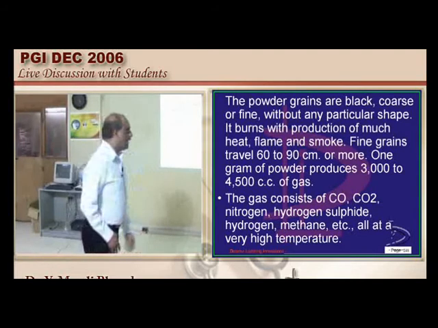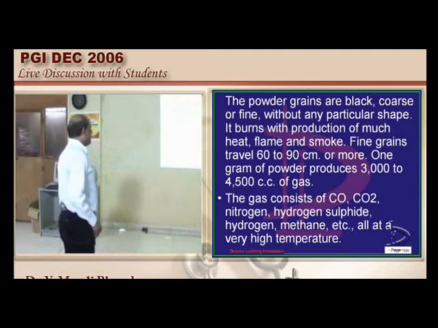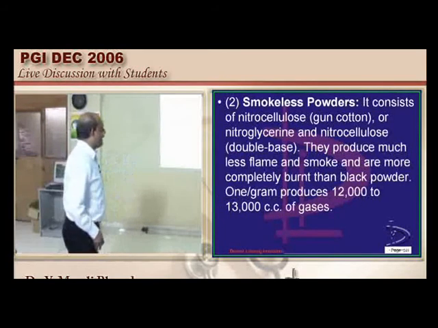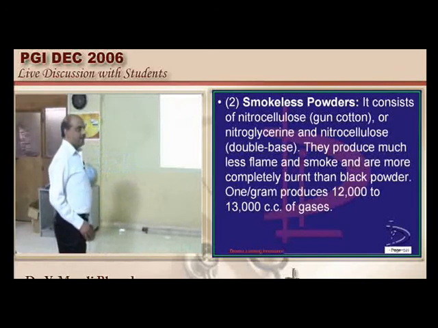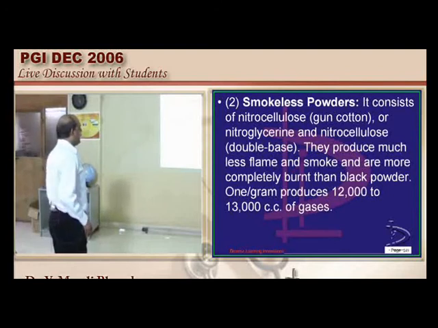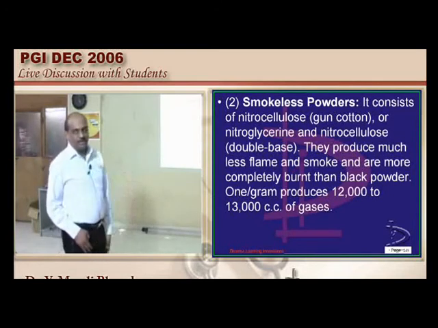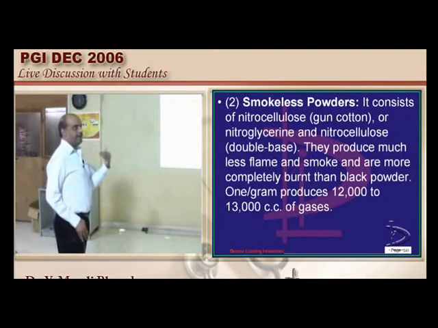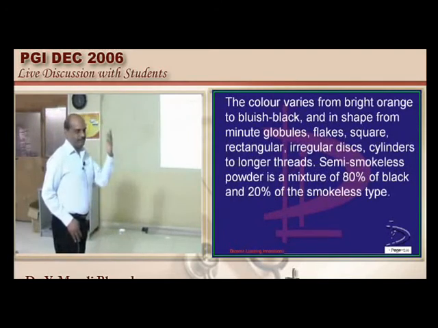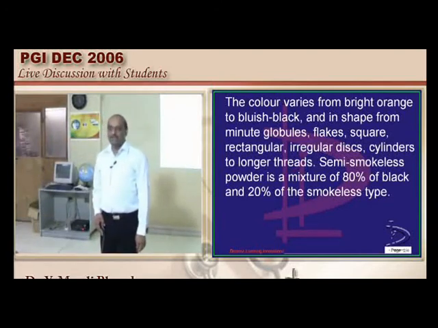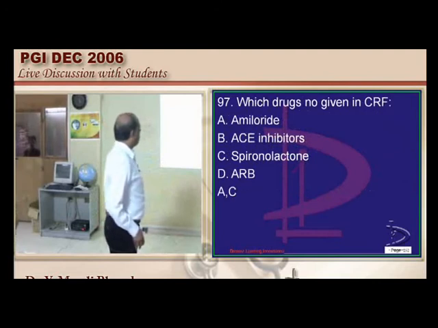What are the gases that gunpowder releases, doctor? Another question. Carbon monoxide, carbon dioxide, hydrogen sulfide, methane and nitrogen, all of them are there. Then what are smokeless powders? Typically they contain nitrocellulose, nitroglycerine, all these things, and semi-smokeless also is there. So you have 80% of black powder, 20% of smokeless powder. I think we are learning too much about powders and guns, right? But still no way, we have to know all these things.